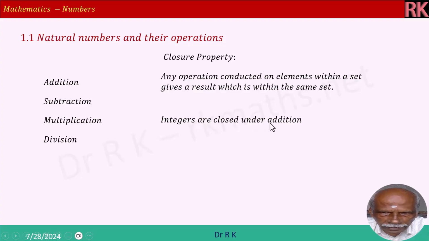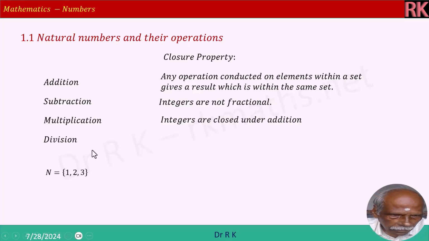Integers are closed under addition. Integers are not fractional. Fractions are different. That is, it can be represented as a ratio of two integers, and numerator will be less than the denominator. Natural number is 1, 2, 3. This is a list form. Whole number, 0 is included and 1, 2, 3 are added. 1, 2, 3, comma I should put.